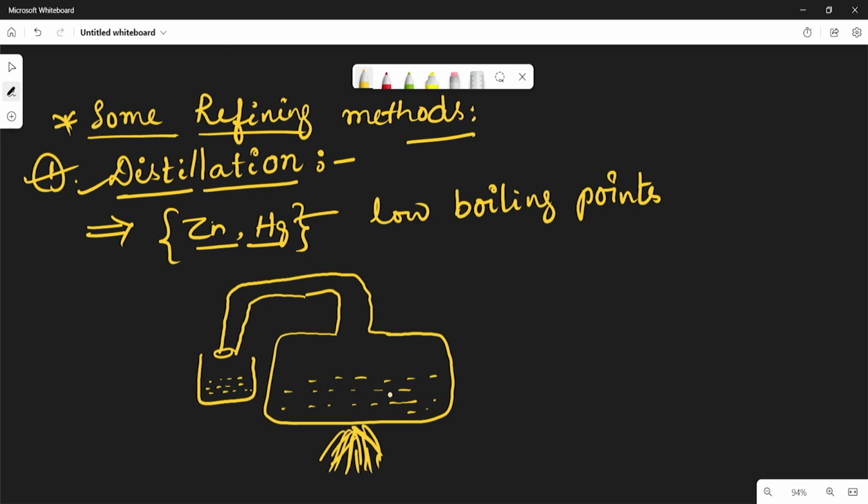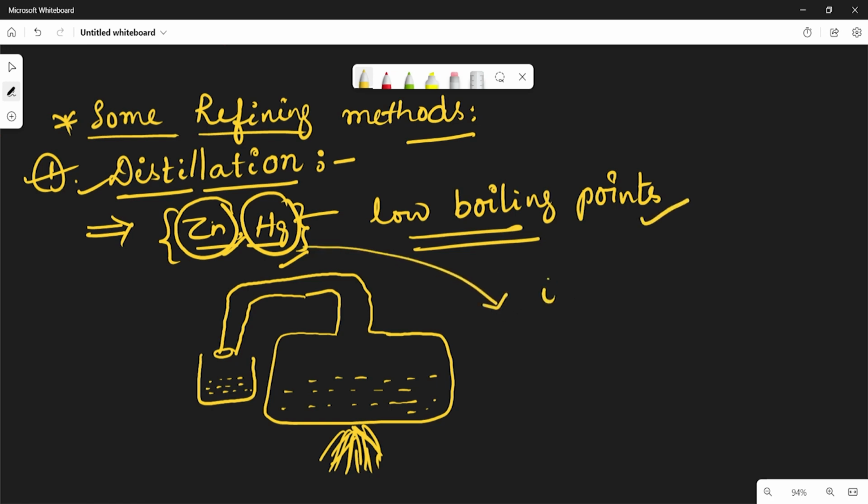This method is very useful for purification of low boiling metals like zinc and mercury, which contain high boiling metals as impurities. Those impurities may have high boiling points, right?